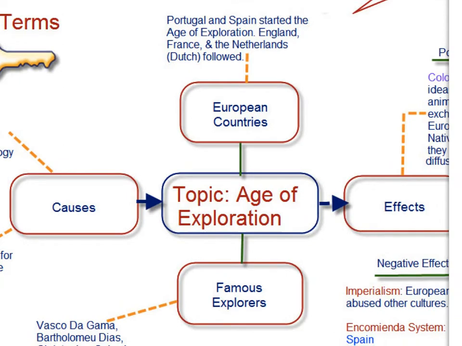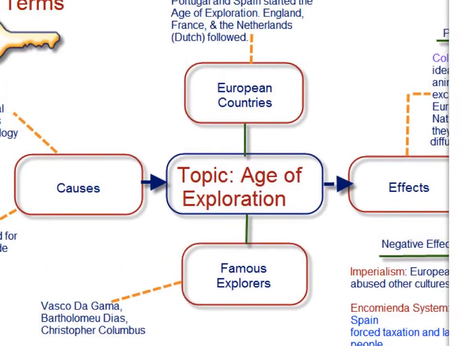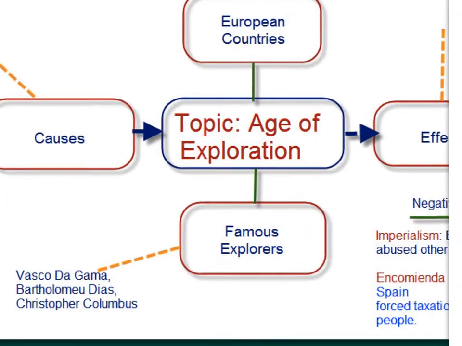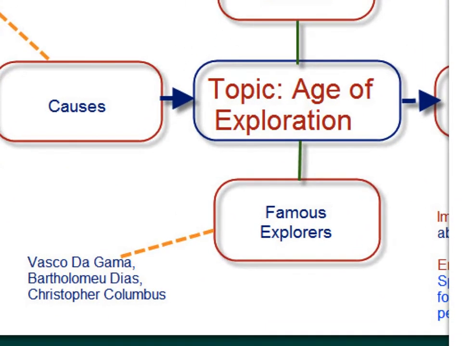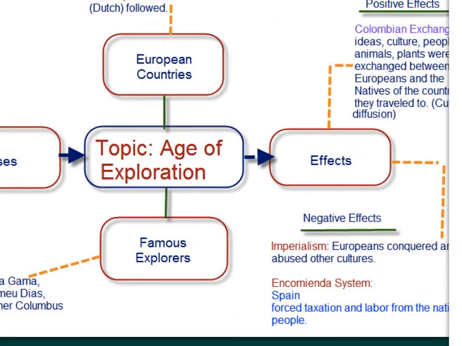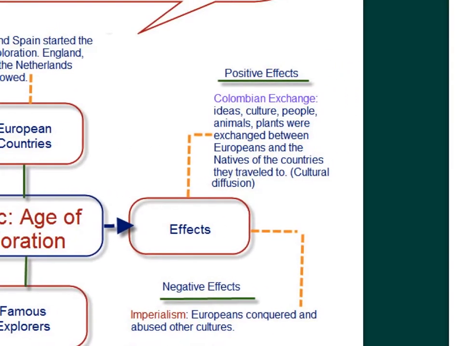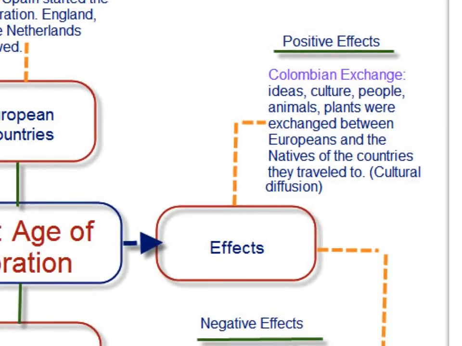All right, so let's come back now and let's take a look at some of the famous explorers who were part of this age of exploration. Some of the famous explorers are Vasco da Gama, Bartholomew Diaz, and Christopher Columbus. These were some of our famous explorers. And let's take a look then at the effects of the age of exploration. What happened because of this period of great exploration by the Europeans?